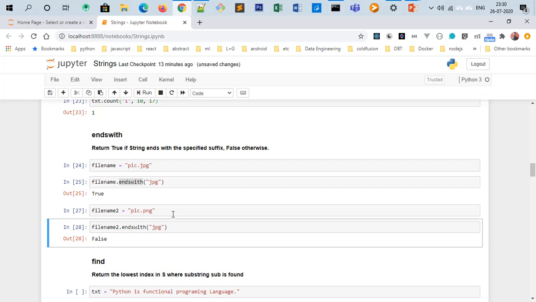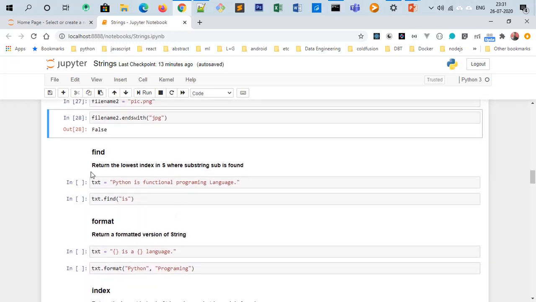So by using this method you can check, for example, if you have a customer database with first name and last name, you can check the last name. Like if you want to search all the Sarmas in a user dataset by second name, then you can search for names that end with Sarma. Or you can search some files in a folder, like you want to count only the text files or only the doc files, then you can use this method.